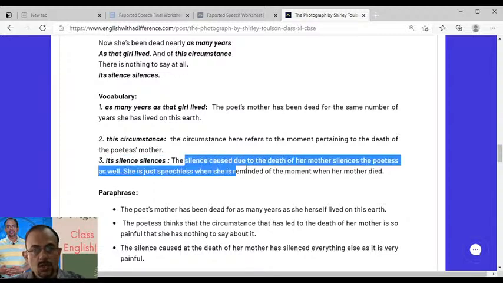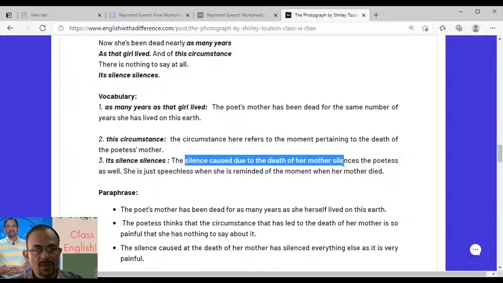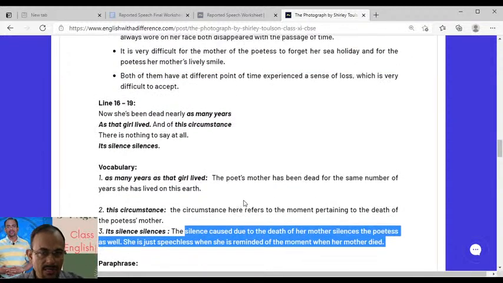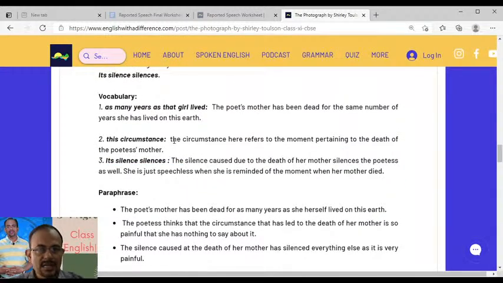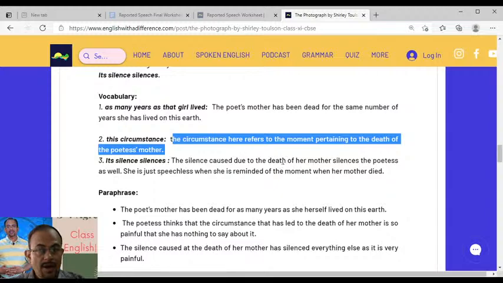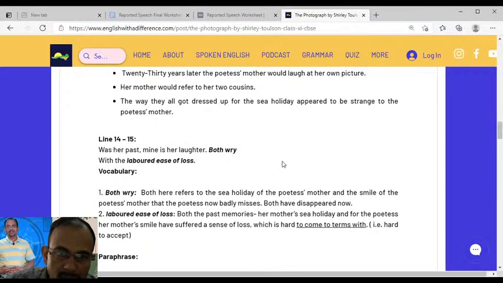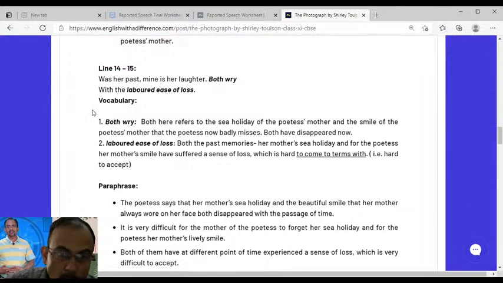The silence caused due to the death of her mother. Silence is the poet as well. She is just speechless when she is reminded of the moment when her mom died. And this circumstance here refers to the moment pertaining to the death of the poetess's mother.